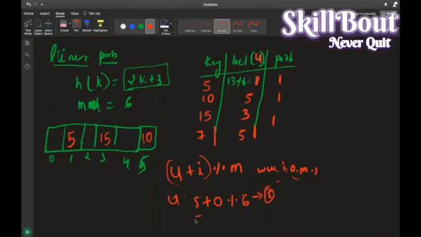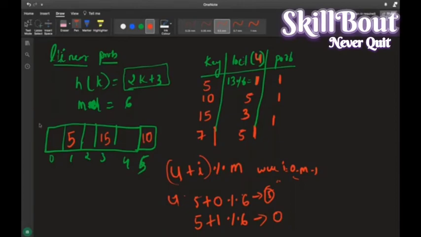Again one more time I want to come back. u plus I इंक्रीमेंट हो रहा है, 1 हो रहा है, modulus of 6 होगा, क्या हो रहा है ये अब मुझे, 6 modulus of 6, 0 हो जाएगा, right?